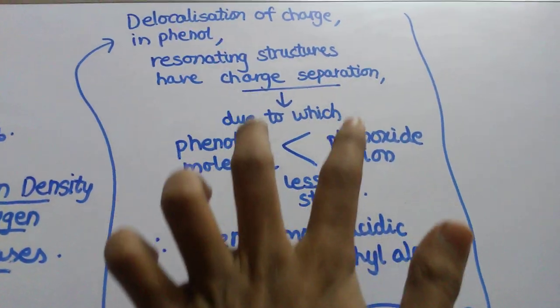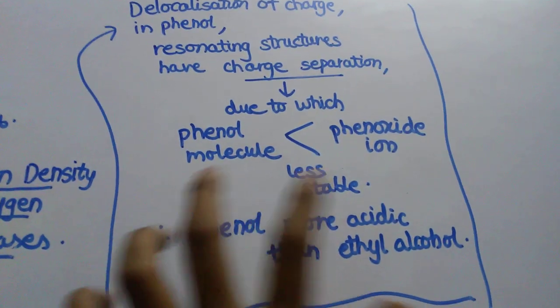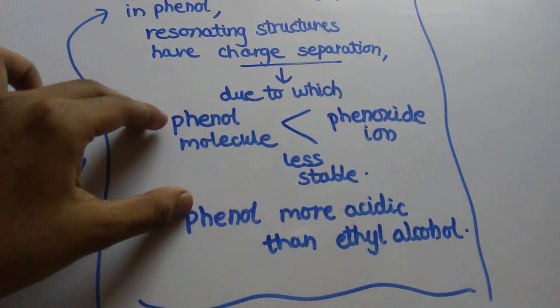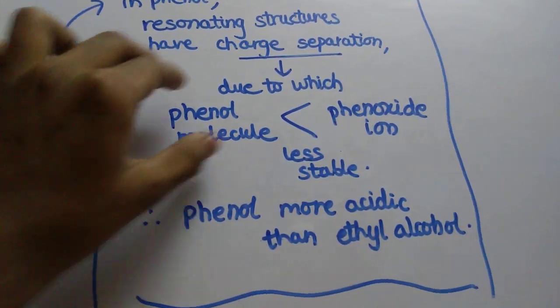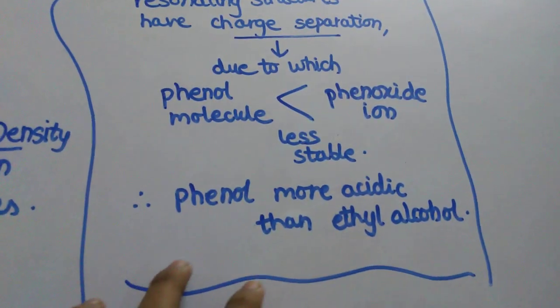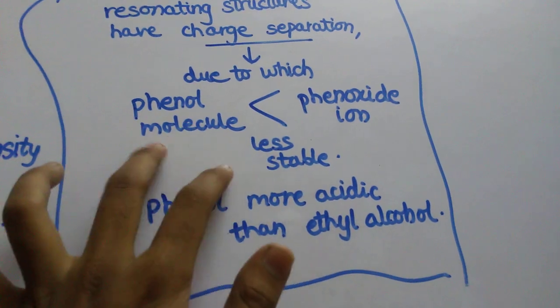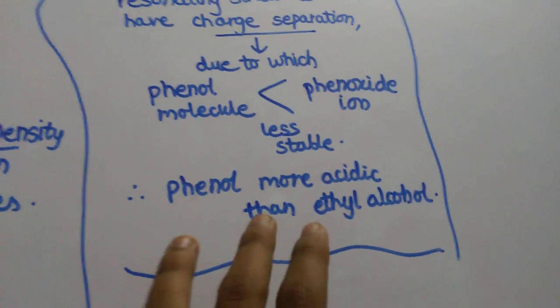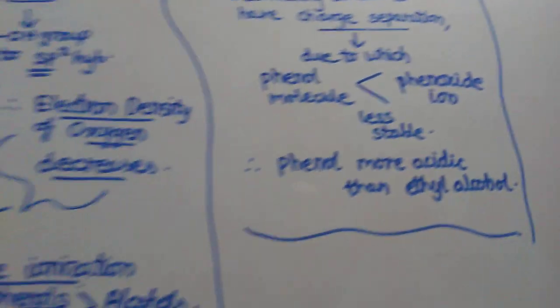Due to which phenol molecule is less stable than phenoxide ion. This results in less stability. Therefore, phenol is more acidic than ethyl alcohol.